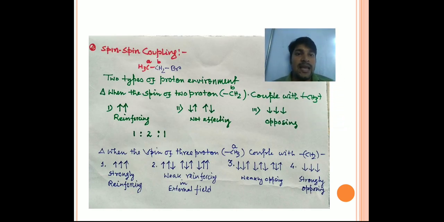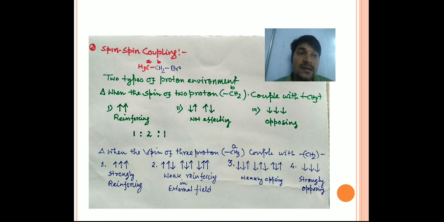What actually happens is that when spin coupling is going on, that is due to the chemical shift. The spin of the protons of CH2 couples with the CH3, which means the CH2 protons experience coupling with the neighboring CH3.